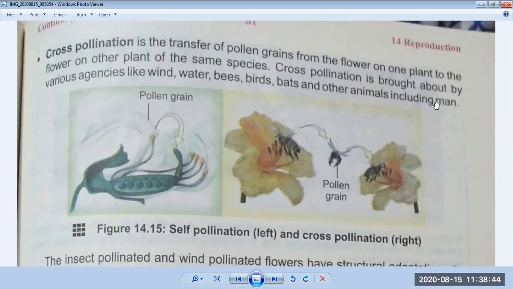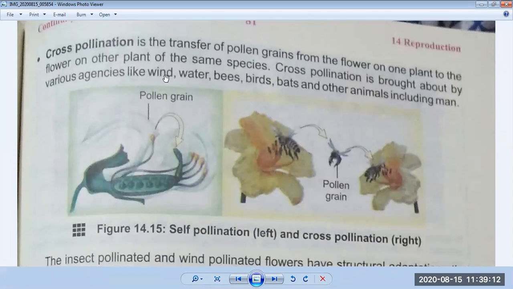Because of that, they can scatter from one place to another. And the big source of cross pollination is wind. If there is a strong wind, there are different types of pollens. Some are the pollens which are transferred from one plant to another by wind. They are like parachutes, okay, and they are light, so they float in the air and fall on the stigma of another plant.